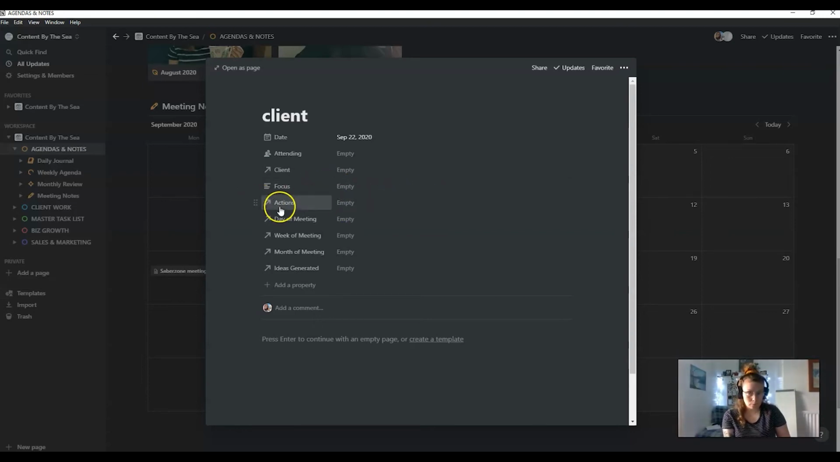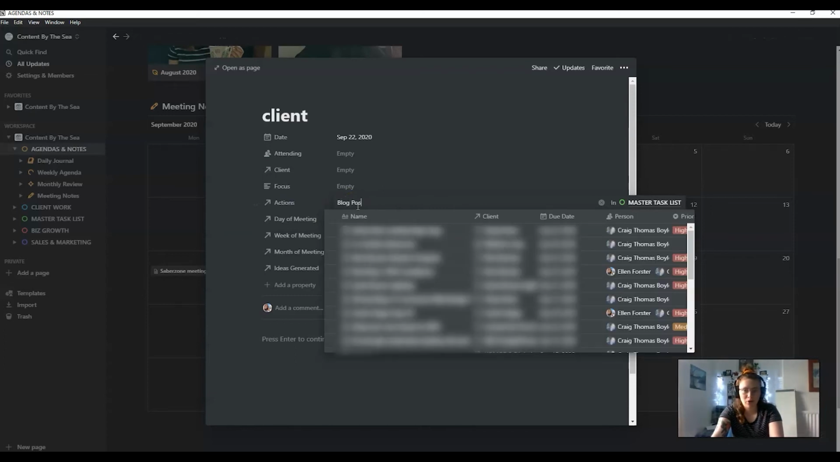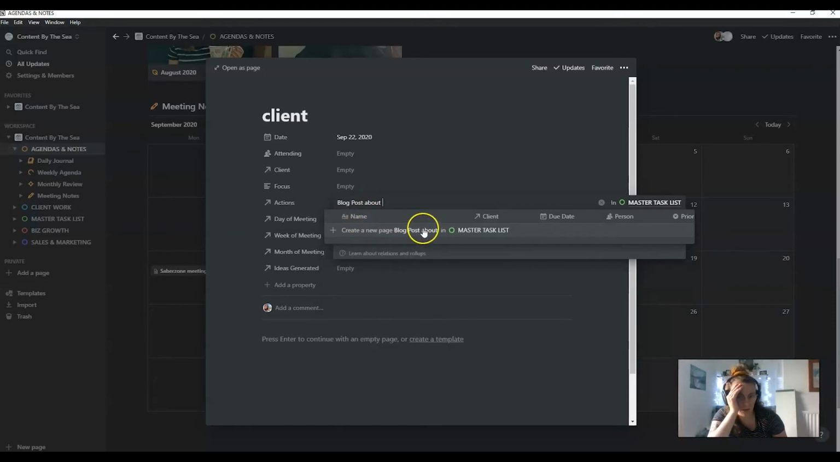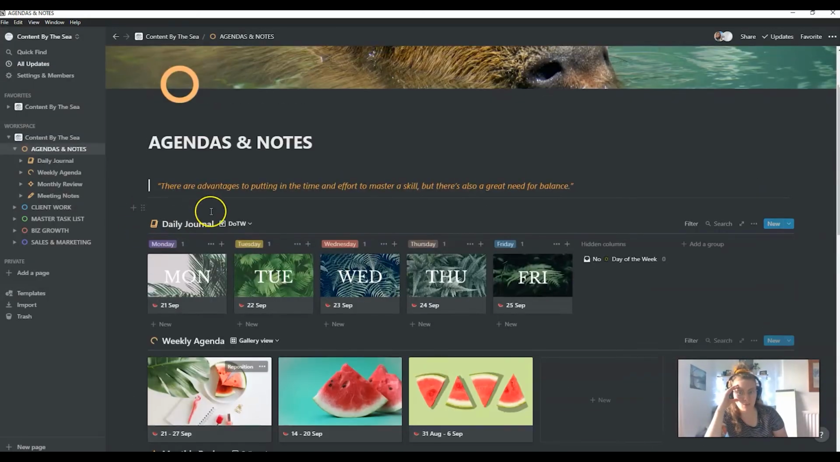Actions from the meeting. This is linked to the master task list. So when I write an action in here, so it might be like blog post about whatever, I can create a post in the master task list. This will create a task in the task list linked to this meeting. So then it can be reallocated. So if that blog post needs to be written by myself or Craig, then it becomes a task in our backlog of tasks. Day of the meeting, week of the meeting, month of the meeting, this is the information that I put in that will then associate it with the day.